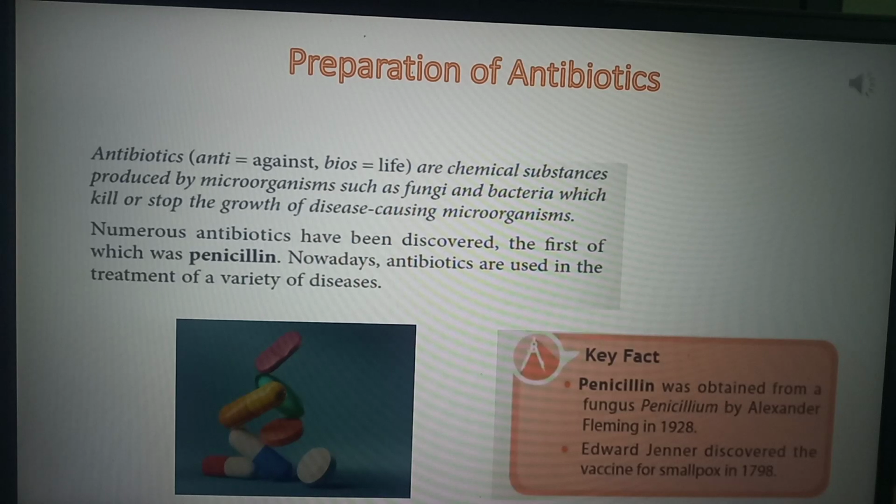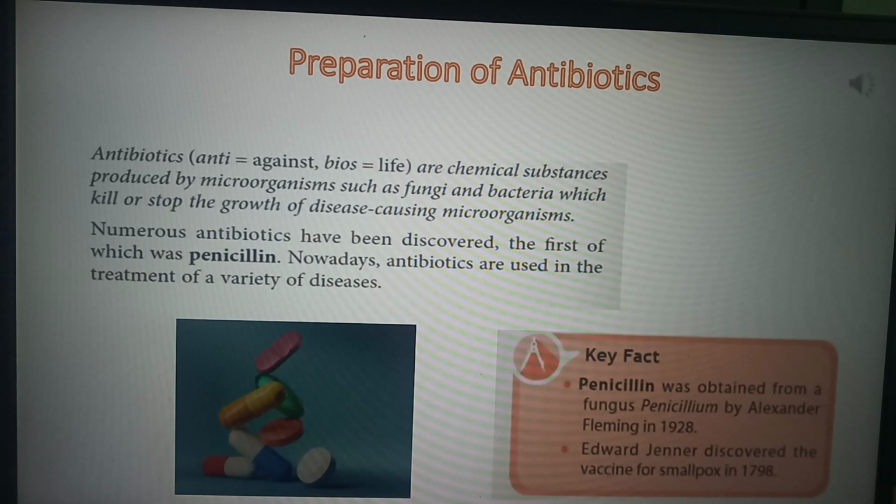Moving ahead, next comes the preparation of antibiotics. Here I mean to say that the role of microorganisms has not ended. The microbes are also involved in the preparation of antibiotics. Firstly, let me tell you what antibiotics are.